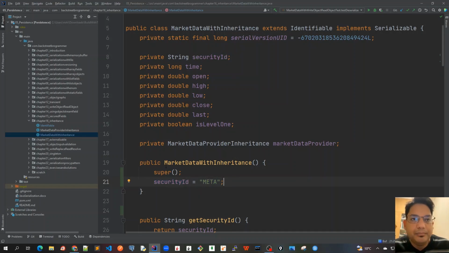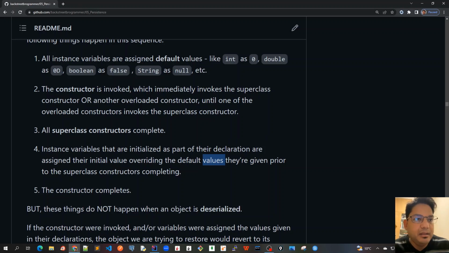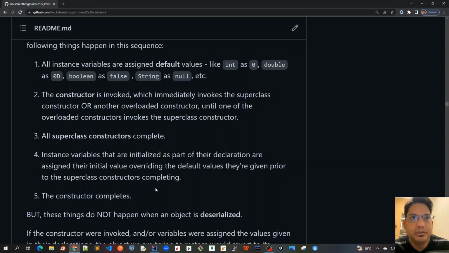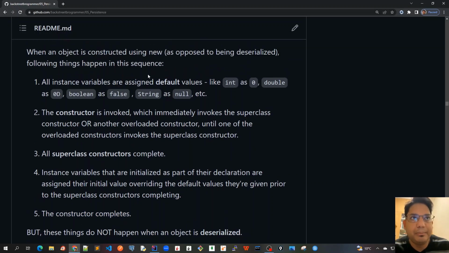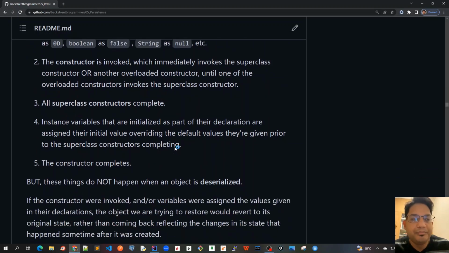Ideally, we always have the overloaded constructors assigning some very important fields which we want at the initialization of the object. So this is what all the steps are doing. And finally, when the constructor completes, we have the object created in the heap, with all those private field members assigned the values as given in the constructors and the superclass constructor. So these are all the 5 steps which happen when we use the new operator.